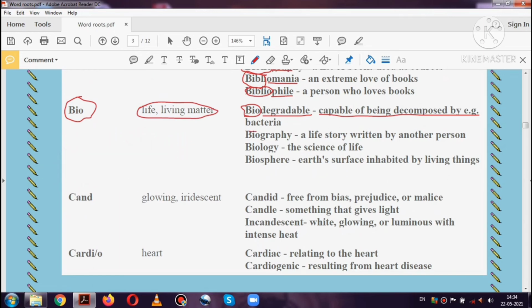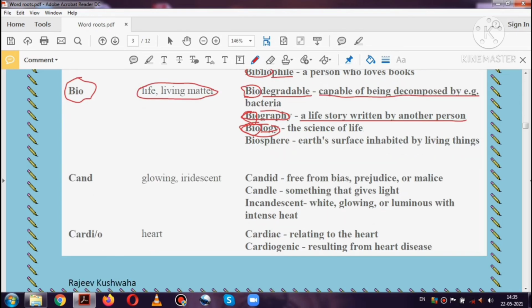So the next word is biography. Here this bio means life. So it is the life story of any person written by another person is known as biography. The next word is biology. So ology means study and bio means life. So the study of life science is known as biology. It's the stream of natural science.